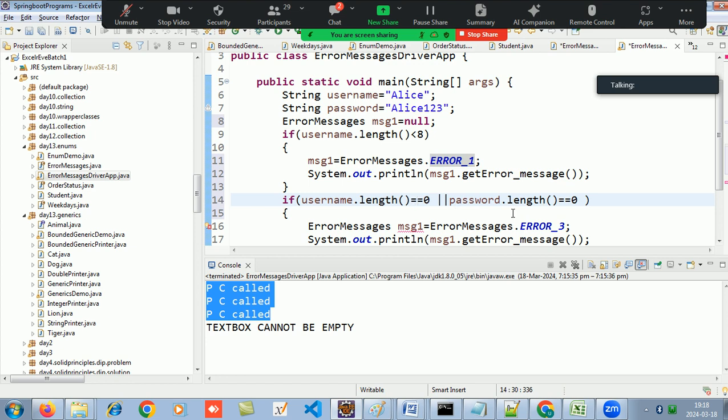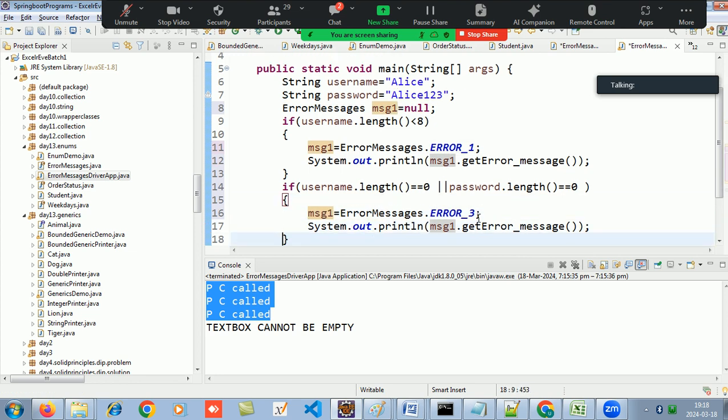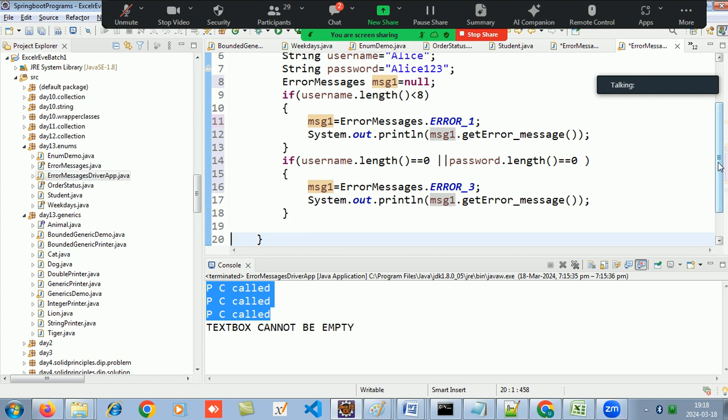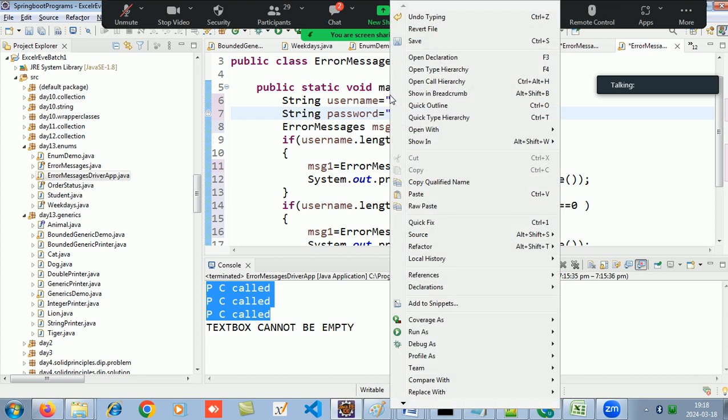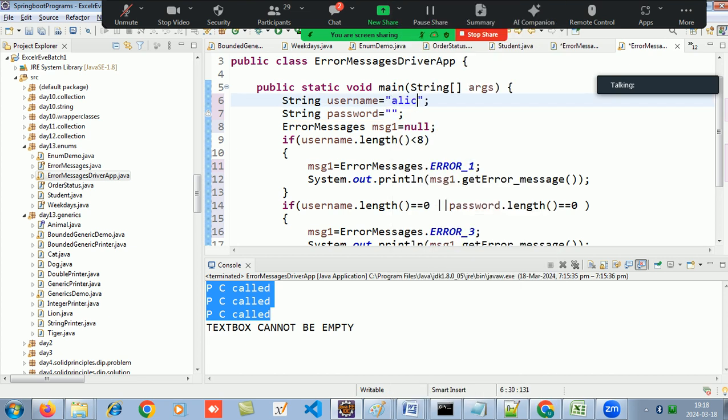When either of them is null, then this error message will become err 3, and I will get to see that message. Now if I put both as empty, but say username is alice at the rate gmail.com, username is there.